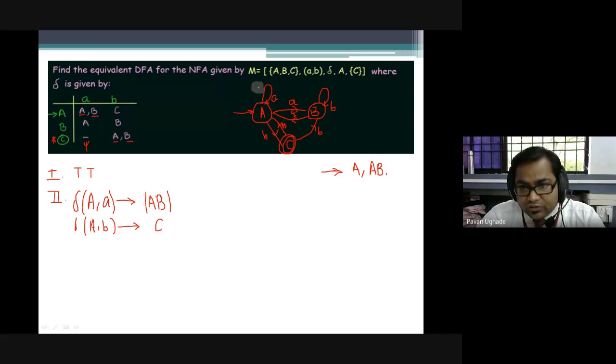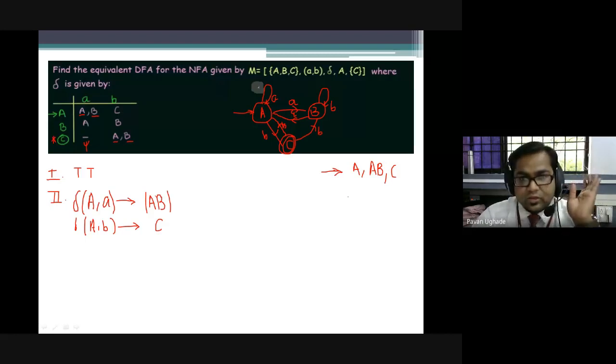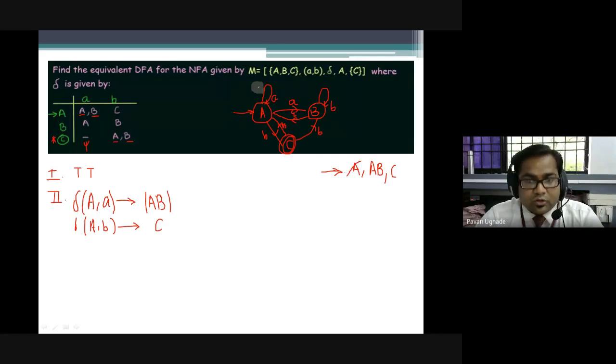If it is not added, add it. That is, hope you understood. Now we had two alphabets, A and B. Have we processed state A over both the alphabets? If yes, now we have processed this, and we need not process it further.